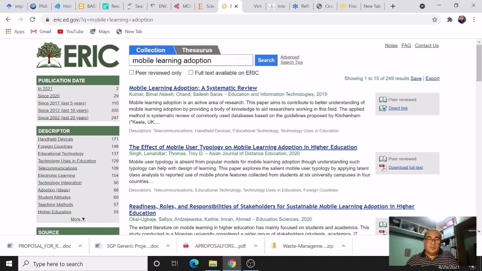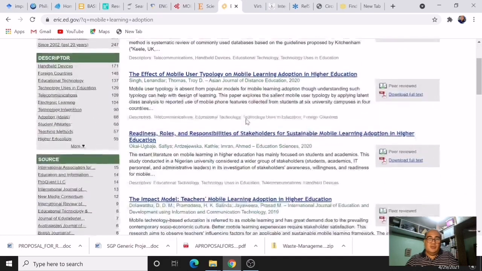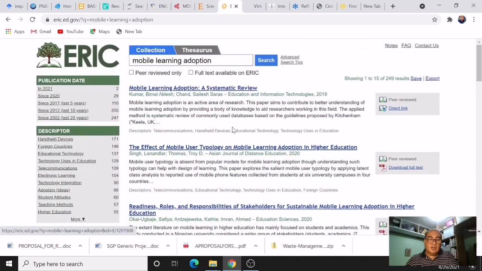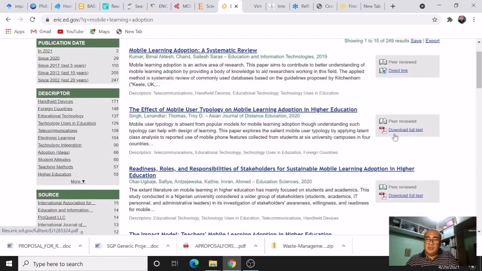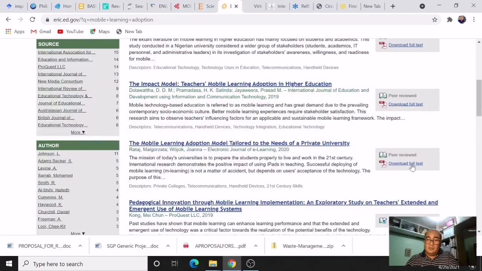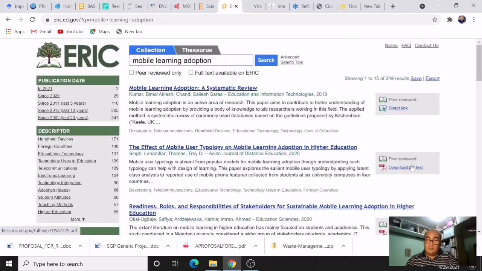Okay, right. So you just simply click on the link, the title, and then it will direct you to the text. Or you may download here. It says here you can download full text. Okay, so you are lucky enough if you were able to download the paper in full text.